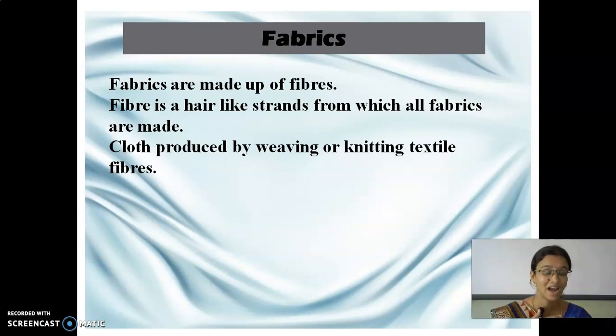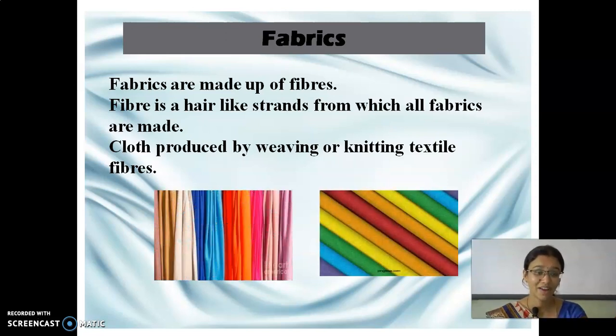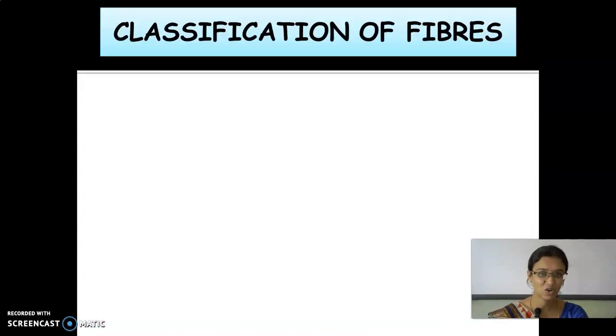And then knitting. Knitting is done with the help of only one thread, but in weaving more threads are involved. Okay, so finally we are going to get fabrics, that is cloths.